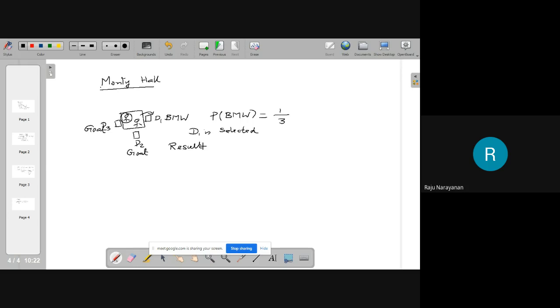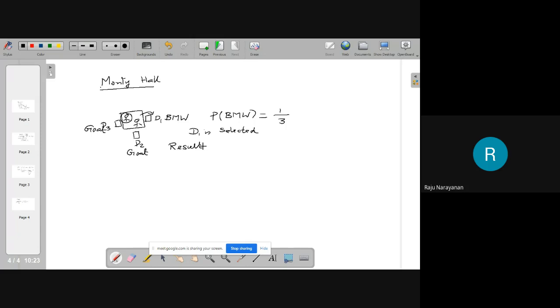Is the question clear? You can select a door randomly and open that door and whatever you find, you can take. For the time being, you assume that you have selected door 1.